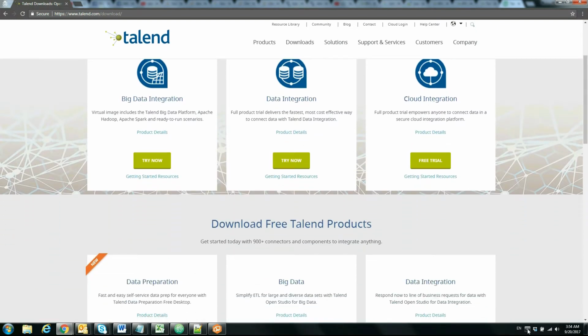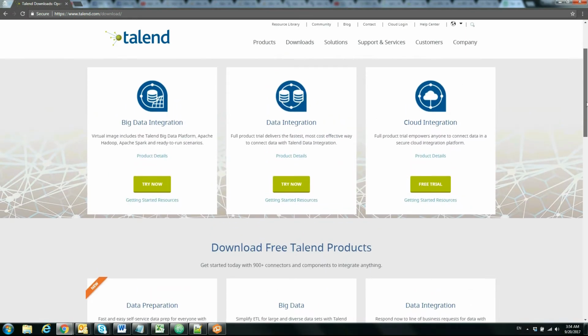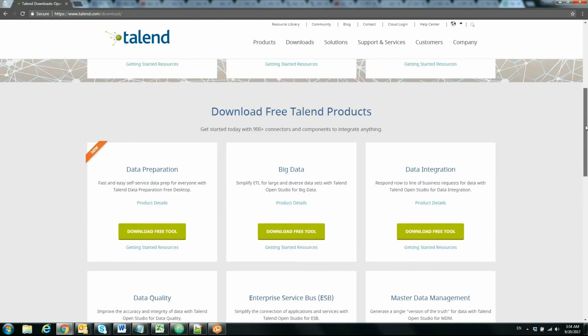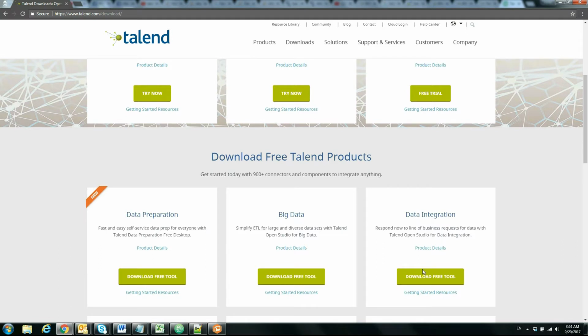On this page, you'll find all the Talend products. So go to the free Talend product section here and click on the data integration product. You'll see a download free tool green button over there. Just click on that.